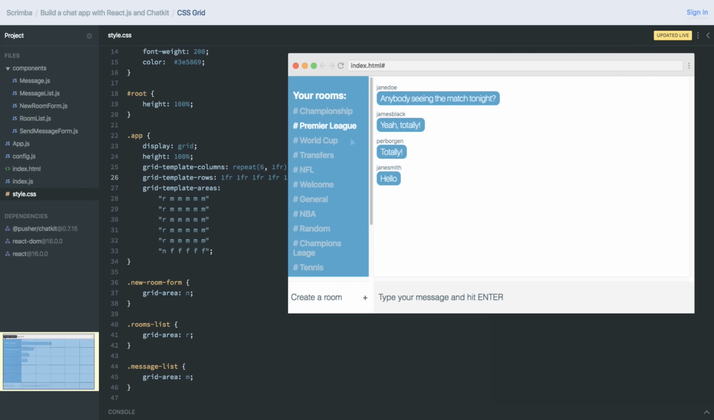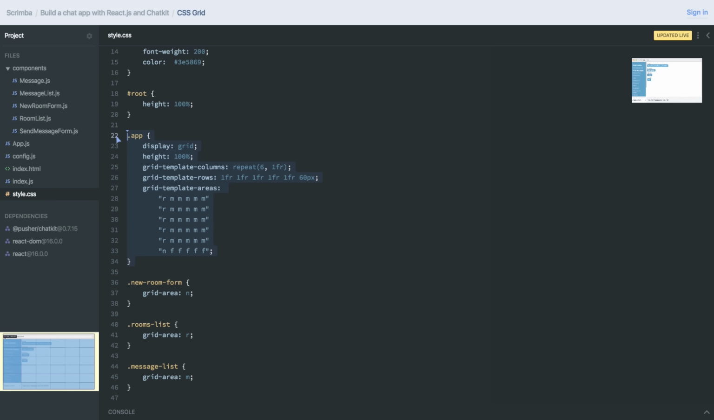So here is our code for creating the grid. We first do display grid. We're setting the height to 100%. And we're then defining some columns and some rows, and then template areas. Before we jump into exactly what these mean, let's see what it actually does.